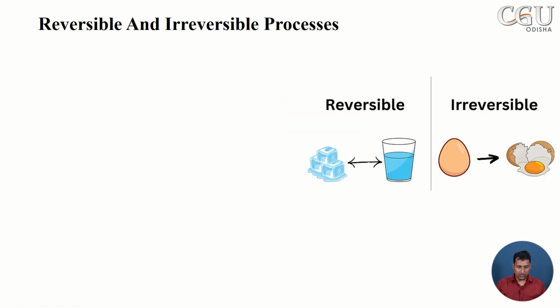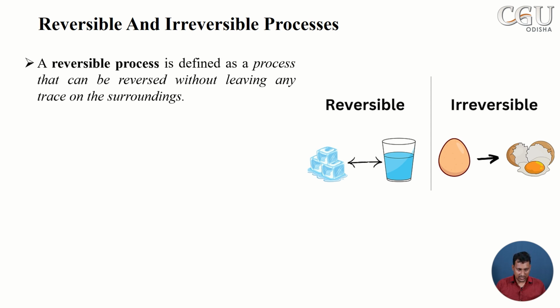So what is a reversible and irreversible process? It is very important before understanding the Carnot cycle because it will play a vital role in understanding it. First of all, a reversible process is a process in which, at the end of the process, both the surrounding and the system come back to their original position.